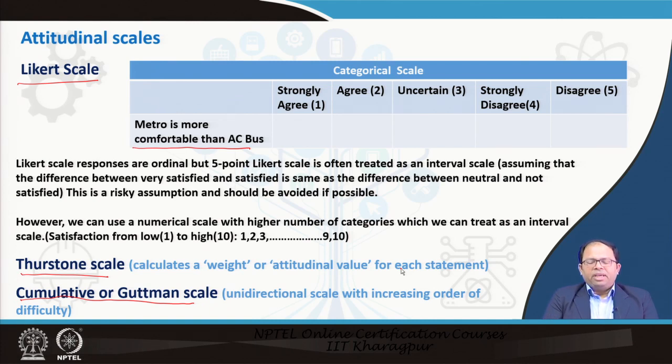And in that way, we can say that when a person gives 8, that means he is agreeing to everything up to 8, and above 8 he doesn't agree. So that is a complex scale to design. So this is called a cumulative scale. So these are the 3 different attitudinal scales which are also important in transportation research.